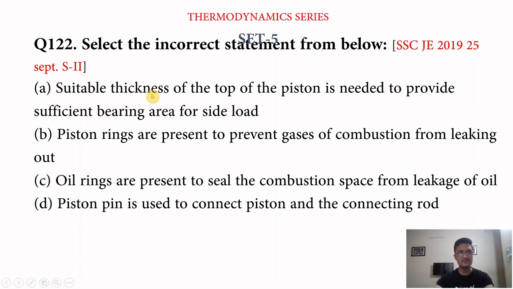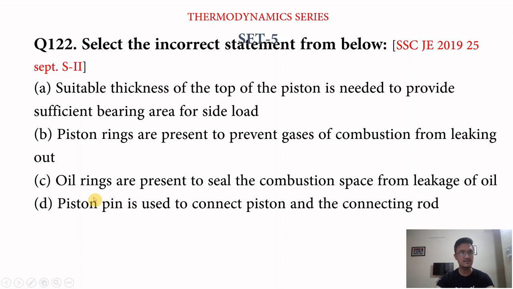Option A, suitable thickness of the top of the piston is needed to provide sufficient bearing area for side load. Option B, piston rings are present to prevent gases of combustion from leaking out. This is also right, I think. Option C, oil rings are present to seal the combustion space from leakage of oil.